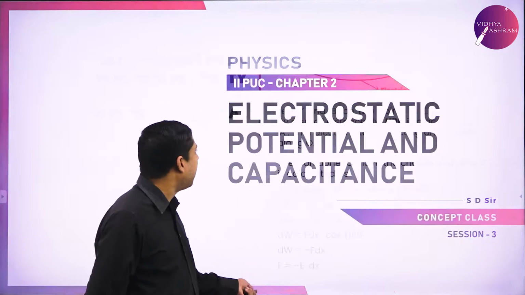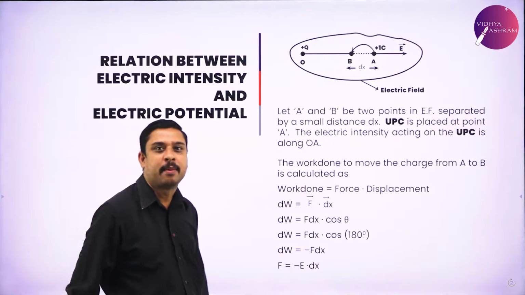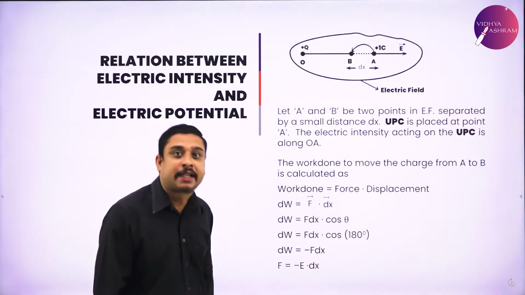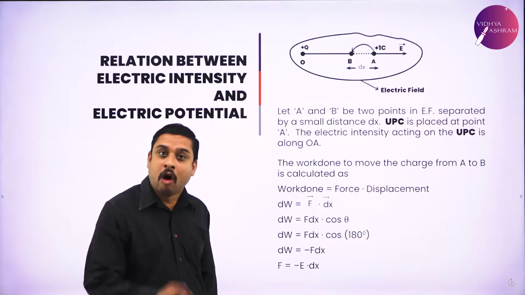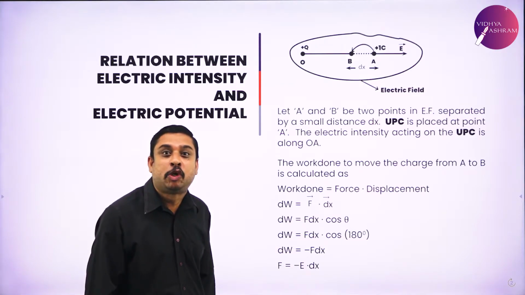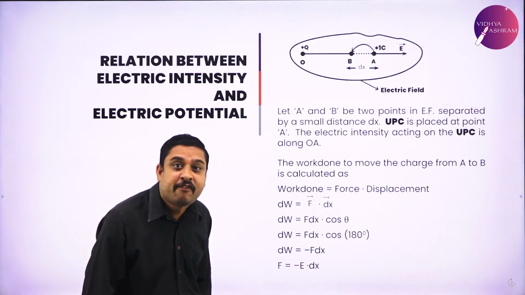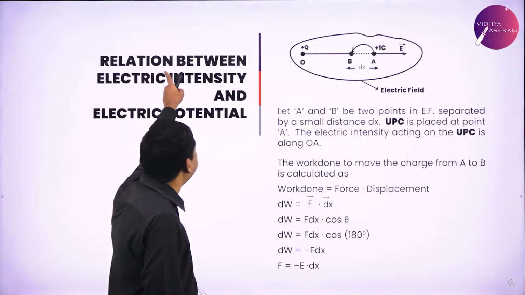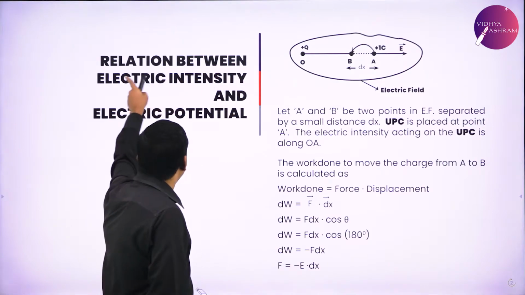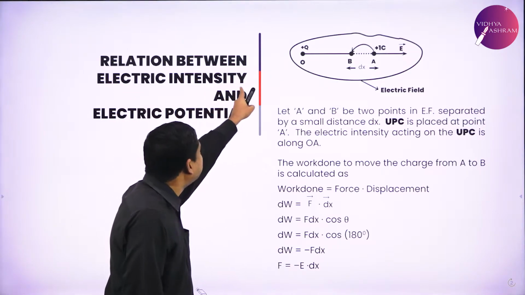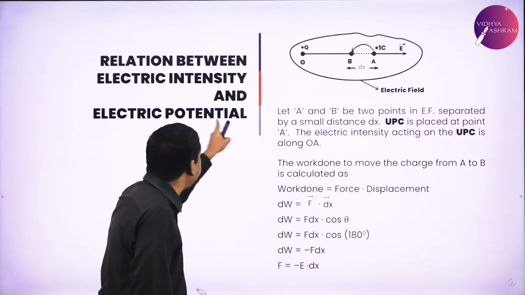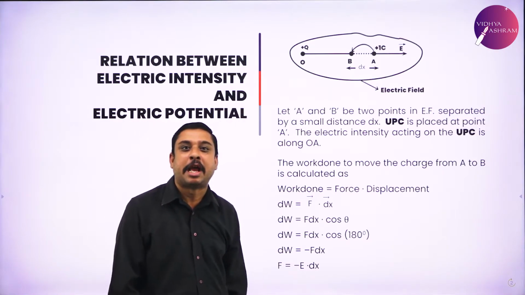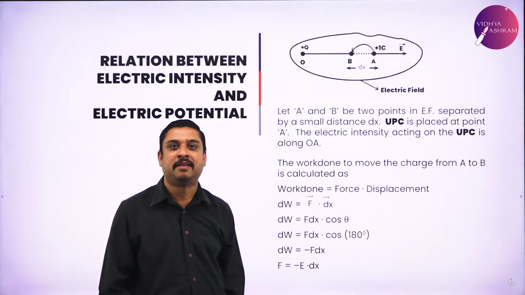And we also derived an expression for potential due to a system of charges. Now, continuing my discussion today, a very important 3-mark question also asked in the 2020 physics paper: the mathematical relationship between electric intensity and electric potential.